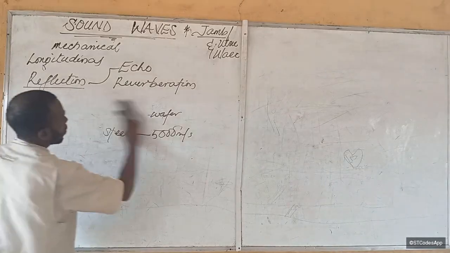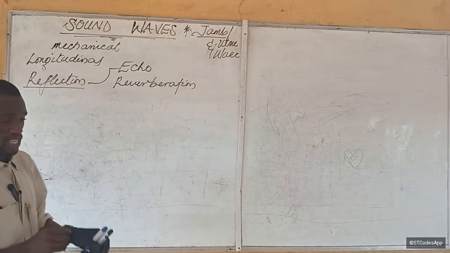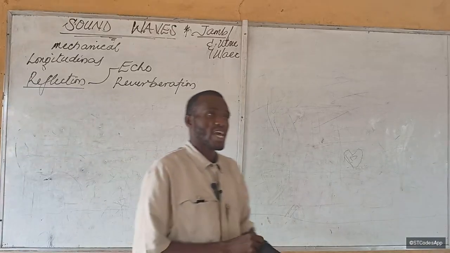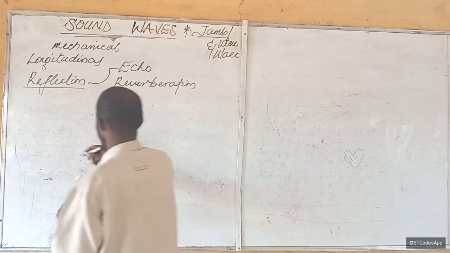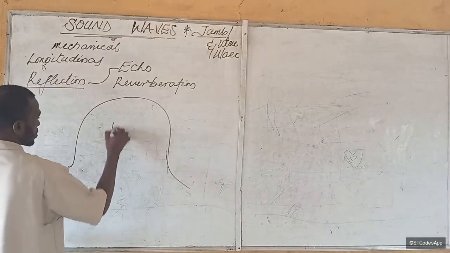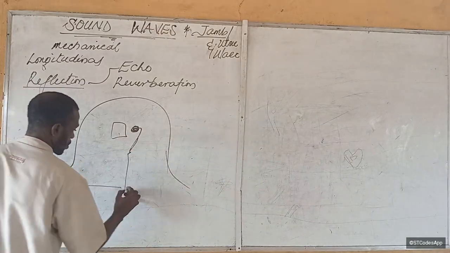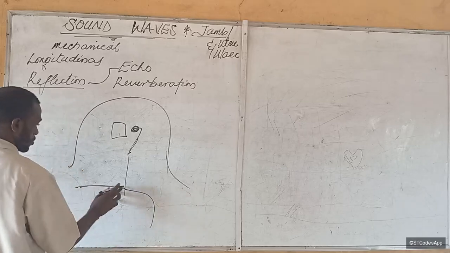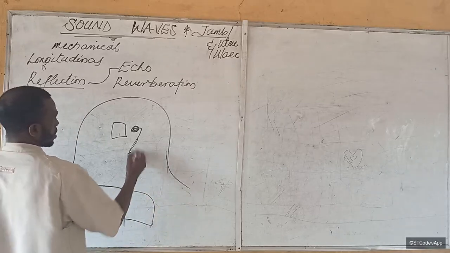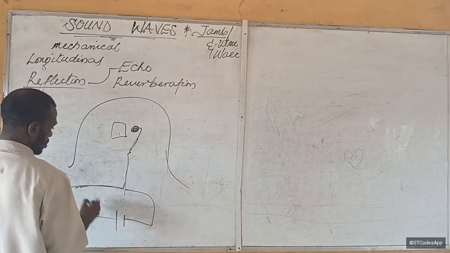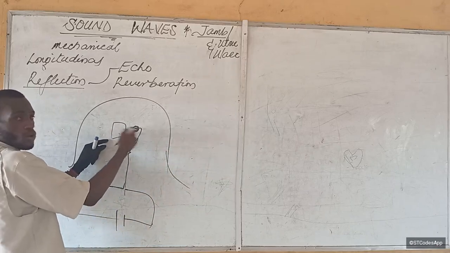Now, one very common experiment that is used to prove the mechanical nature of sound, I forgot to mention that, is the one where we use the bell jar. Is that okay? So there's a bell jar, a jar with a bell in it. There's going to be a node connected to an electric component, and by the moment the switch is closed, this thing will begin to hit the bell.